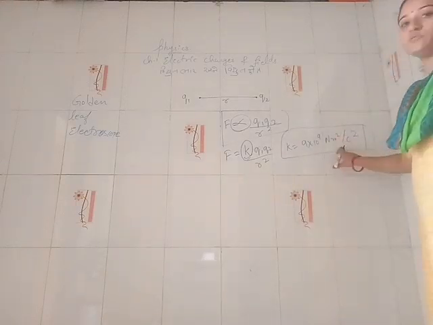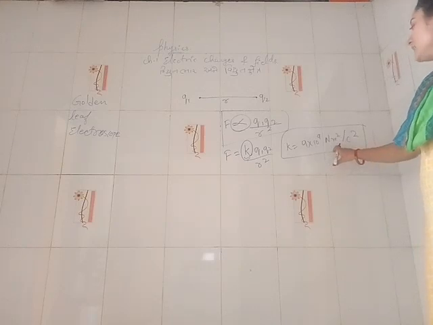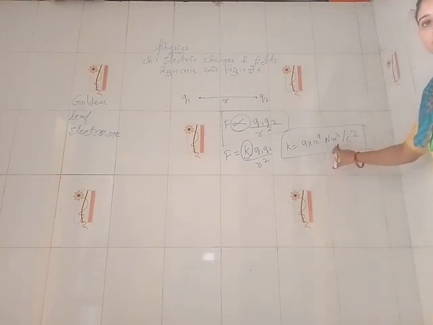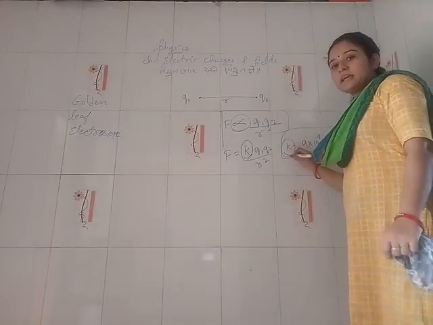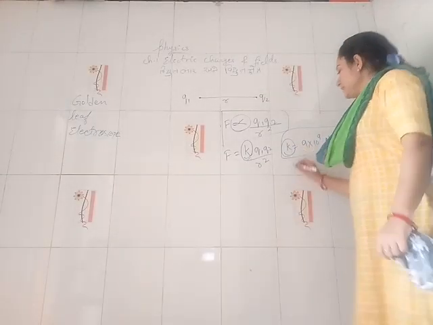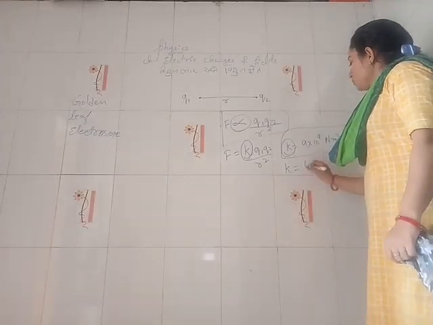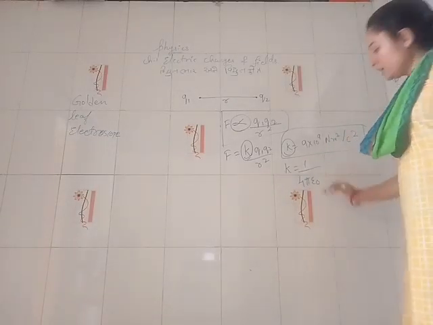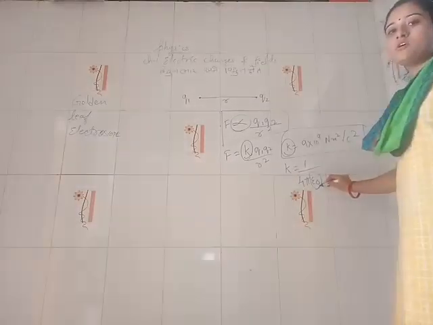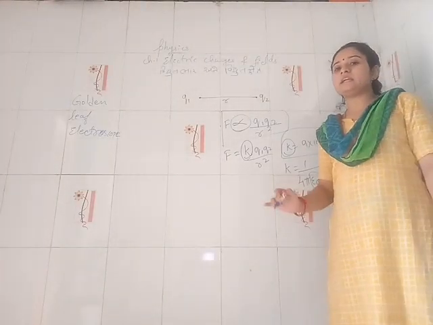And from this unit we can write its dimensional formula also. This k can also be written as k equal to 1 upon 4 pi epsilon 0. Here epsilon 0 is the permittivity in vacuum.